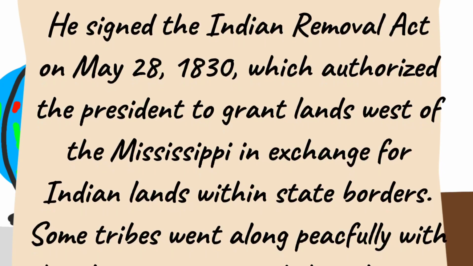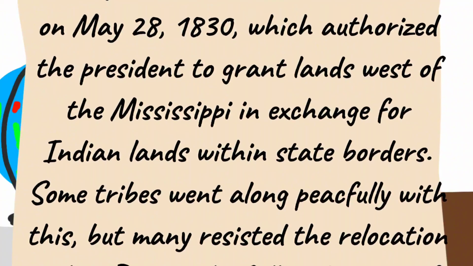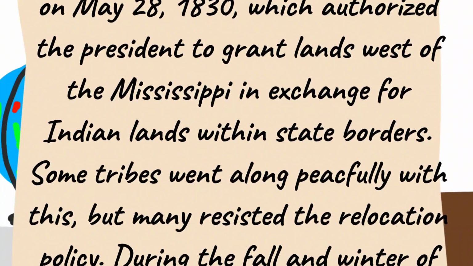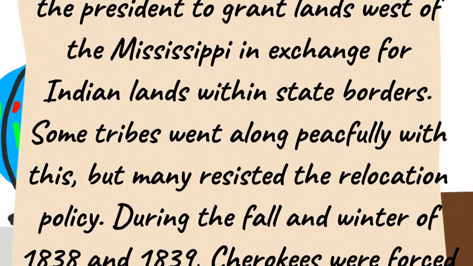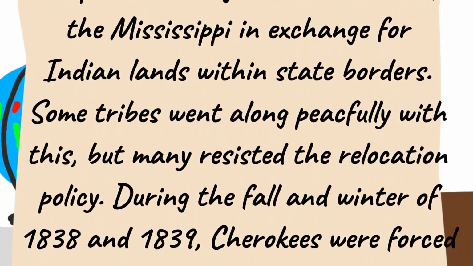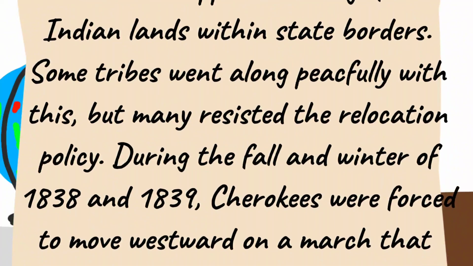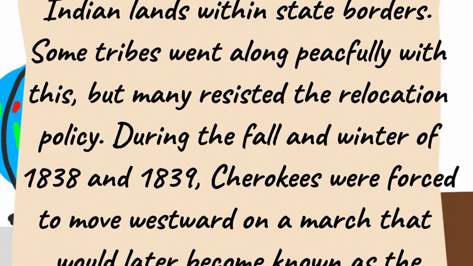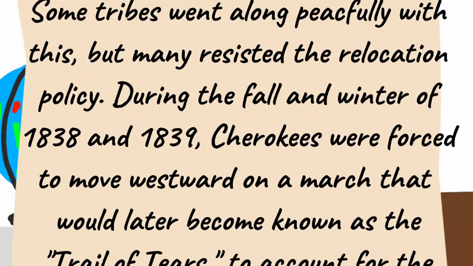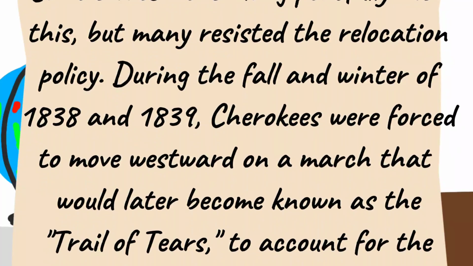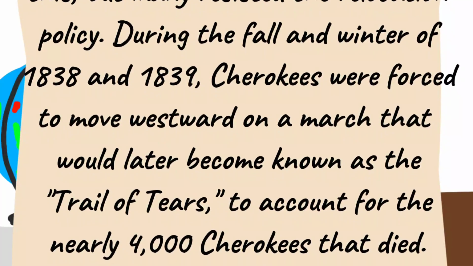He signed the Indian Removal Act on May 28, 1830, which authorized the president to grant lands west of the Mississippi in exchange for Indian lands within state borders. Some tribes went along peacefully with this, but many resisted the relocation policy. During the fall and winter of 1838 and 1839, Cherokees were forced to move westward on a march that would later become known as the Trail of Tears, to account for the nearly 4,000 Cherokees that died.